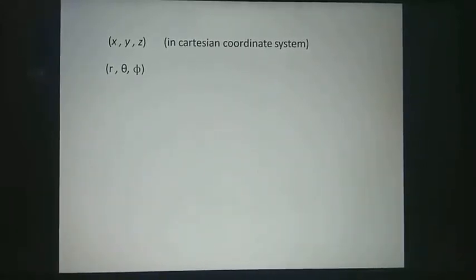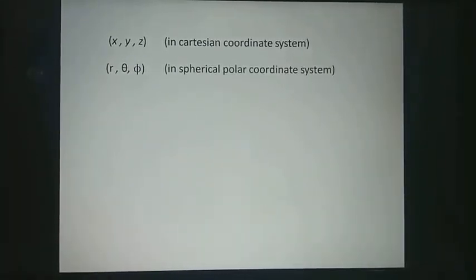In the Cartesian coordinate system, a point is represented by x, y, z, and in the spherical polar coordinate system, the point is represented by r, theta, phi. And we know these coordinates are connected by the relations x is equal to r sin theta cos phi, y equals r sin theta sin phi, z is equal to r cos theta.